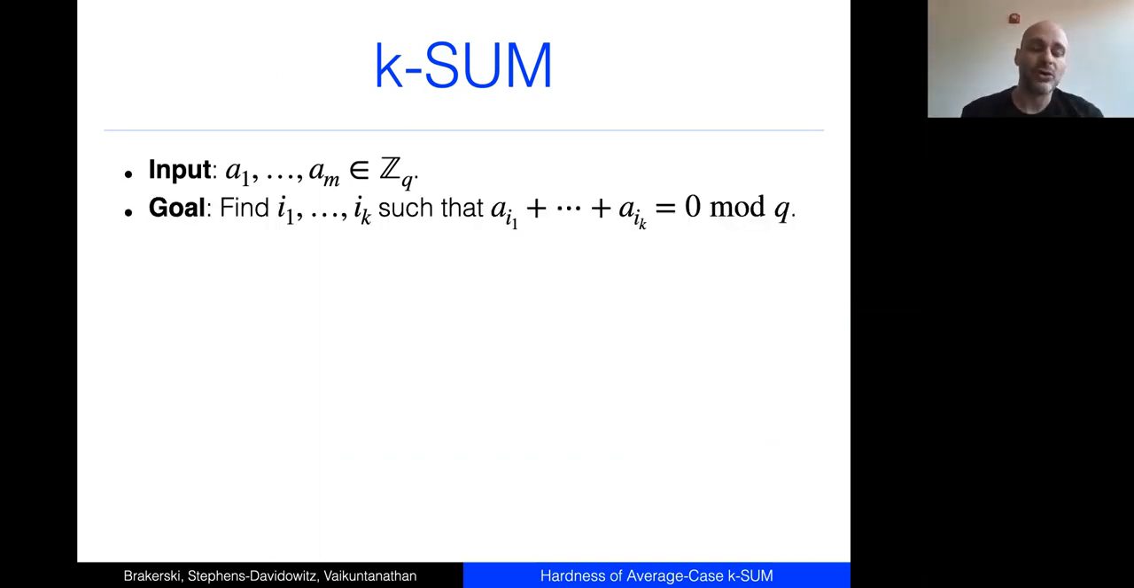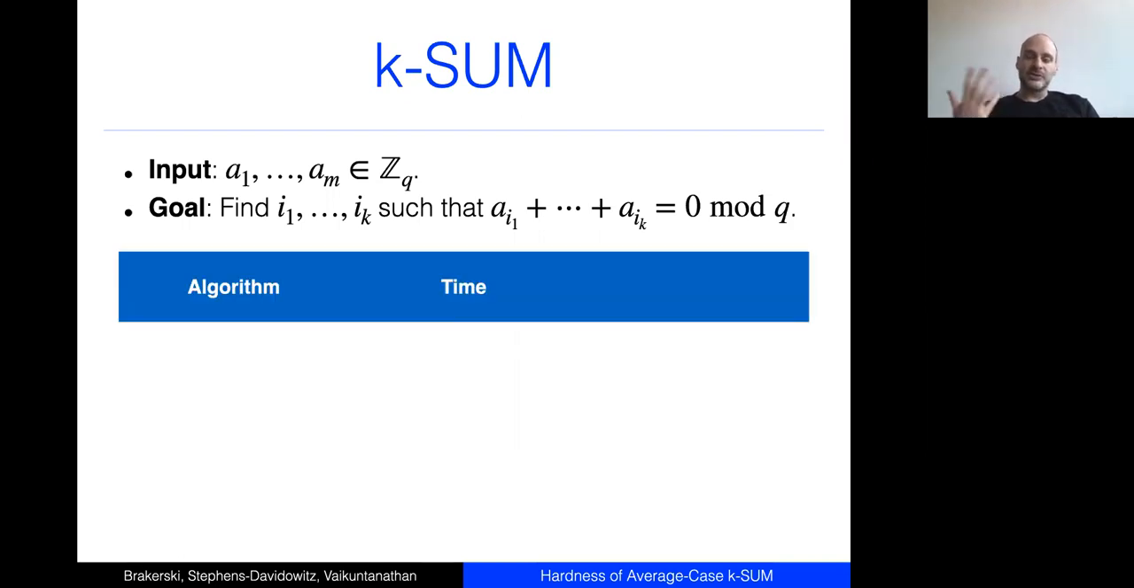Okay, so let me tell you what K-sum is. The input to this computational problem is a_1 through a_m. These are elements in Z_q, so they're integers modulo q. And the goal is to find a subset of k of them, k distinct indices i_1 through i_k, such that a_{i_1} plus all the way up to a_{i_k} equals 0 mod q. In other words, you want to find a subset of k of the elements that sum to 0.